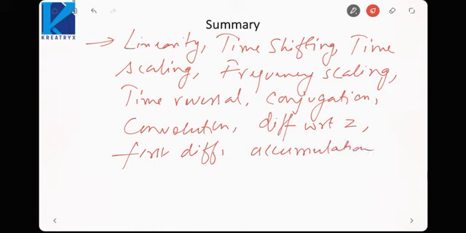These were the properties that we saw. Then we saw the initial value theorem and final value theorem, and at last we saw causality and stability.